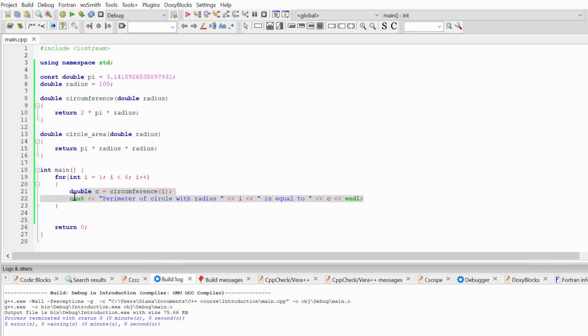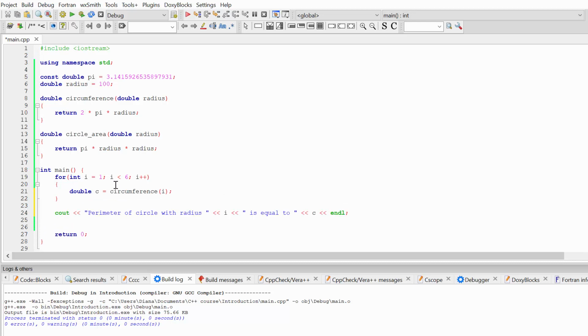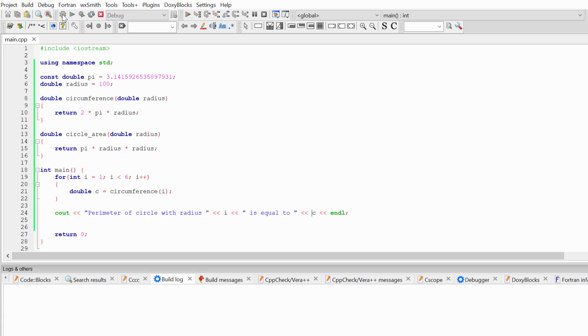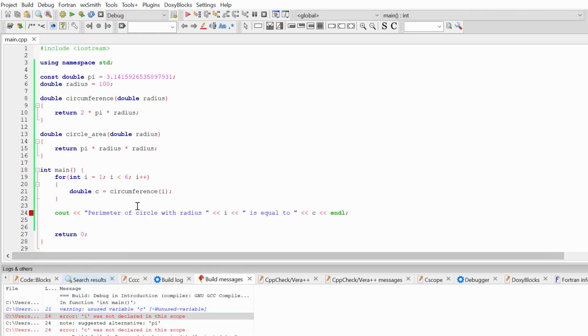But if now I try to extract this message and type it outside of our for loop, so I'm going to try to reach my variable i and my variable c outside of the for loop. Let's try to build this program. And you can see here we have an error, variable i and c not declared in this scope. So this variable i, the tracing variable of our for loop, as well as the variable c I created inside of the block of my for loop, has block scope. These variables, i and c, can be accessible only inside of this block of the scope, inside of these curly brackets of my for loop.